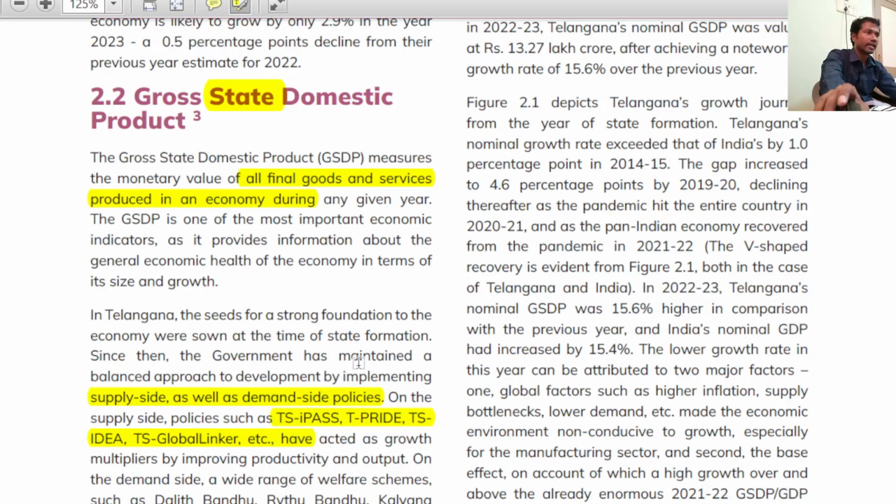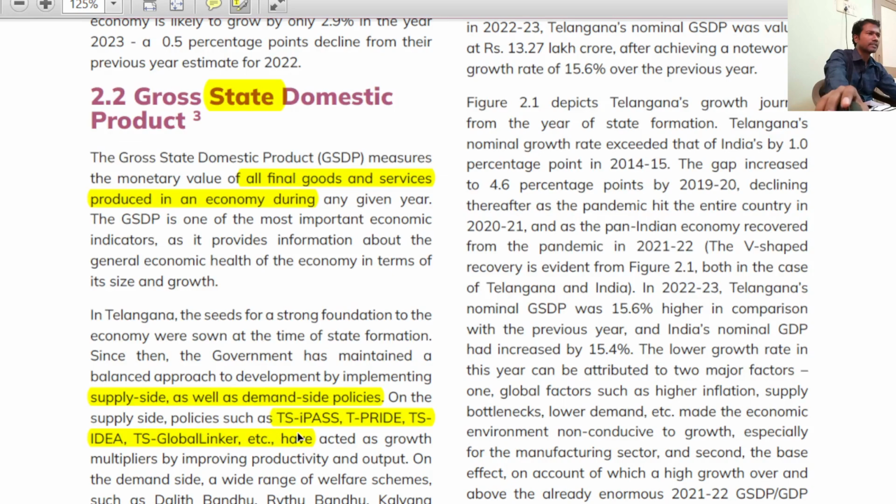Make a check on TS-iPASS, T-PRIDE, T-IDEA, TS Global Linker. Provide the full definitions of these in the comment box. And these are all supply side policies introduced by Telangana for industrial growth, for industrial development.